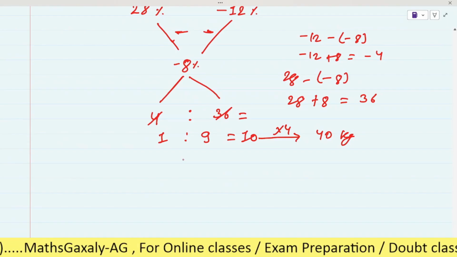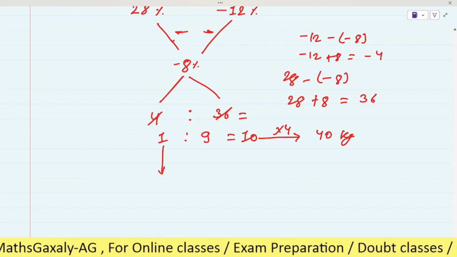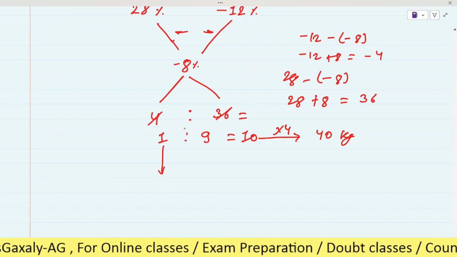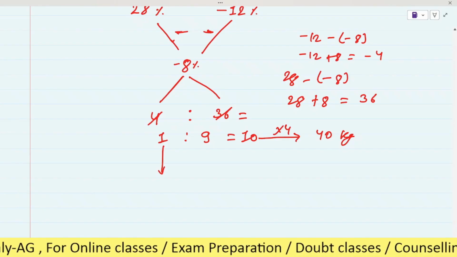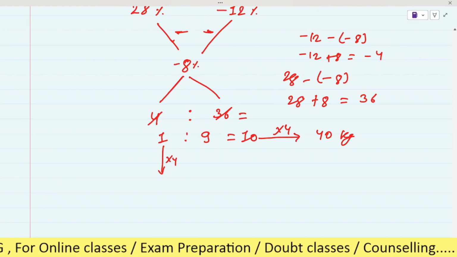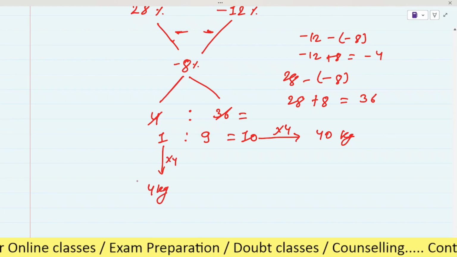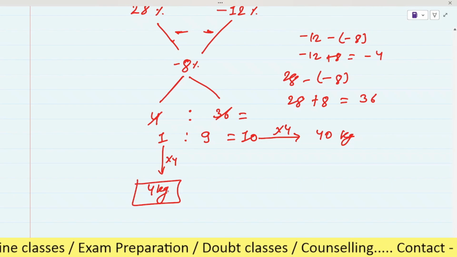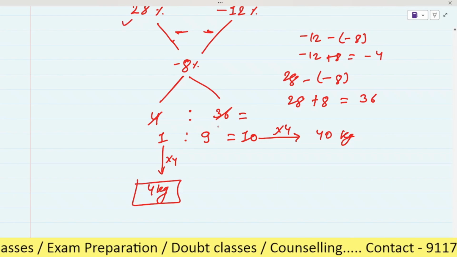So it is 4 times, and we have to find the quantity of rice which has been sold at 28%. So we multiply 1 by 4, so it will be 4 kg. It means he sold 4 kg of rice at 28% profit.